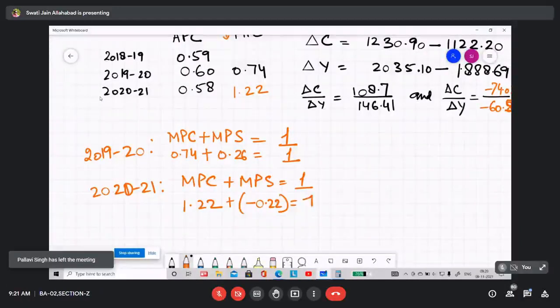So in the year 2020-21, the marginal propensity to save is becoming negative.